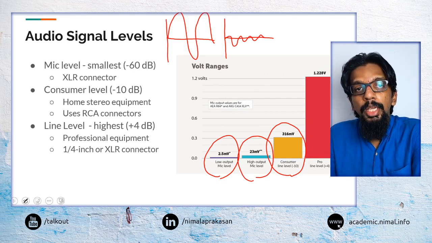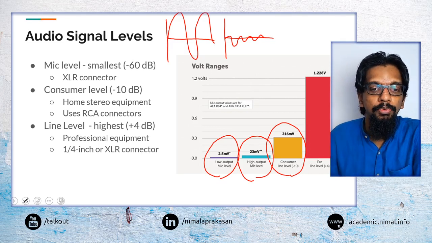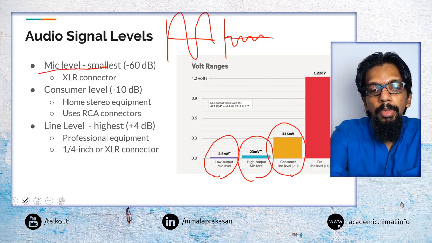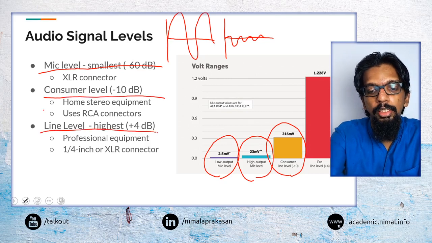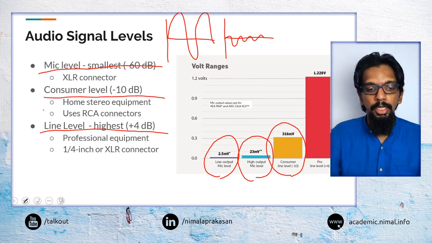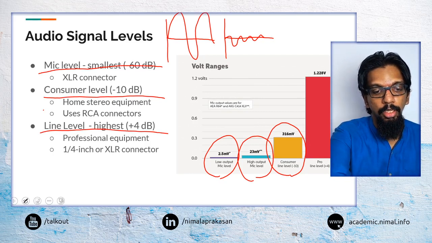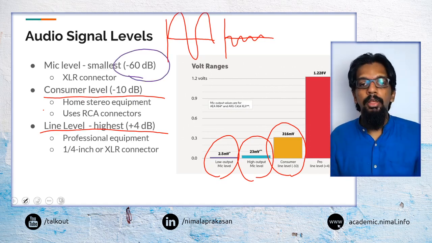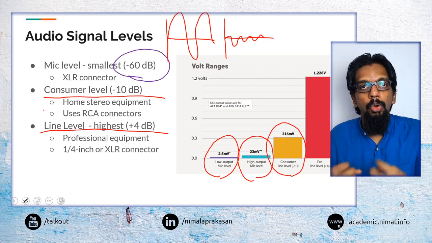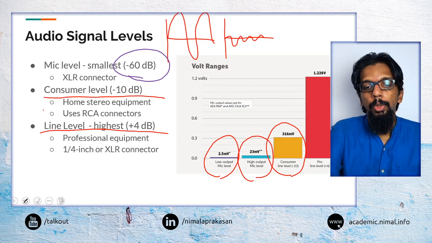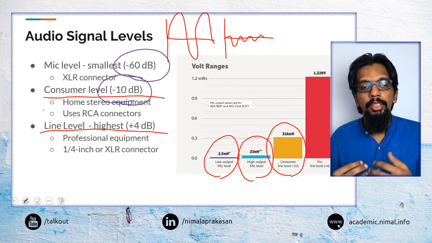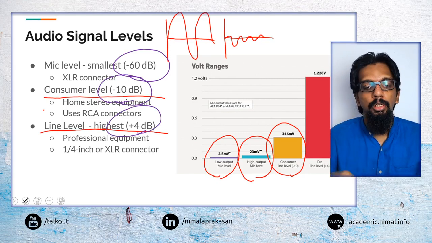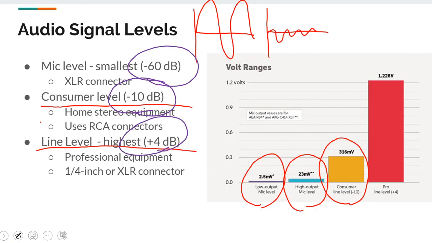And then when we measure these sound signals with different devices, again we may have different levels. Because of this, they may be represented in different levels as well. So for example, the mic level devices may have a much lower sound pressure level, or the signal level will be much lower. Consumer devices may have a certain level, and professional audio devices may have a much higher level.